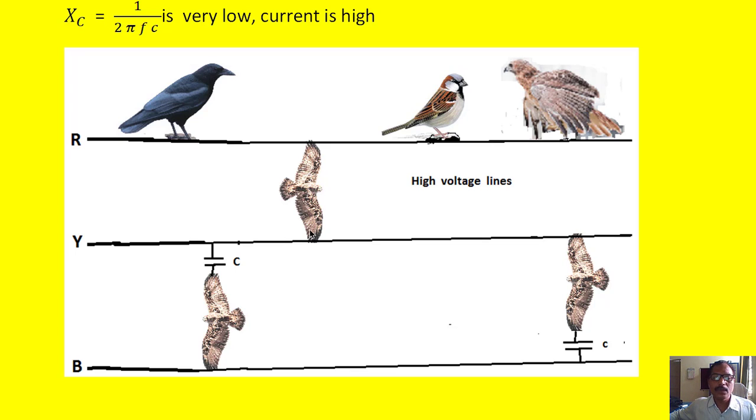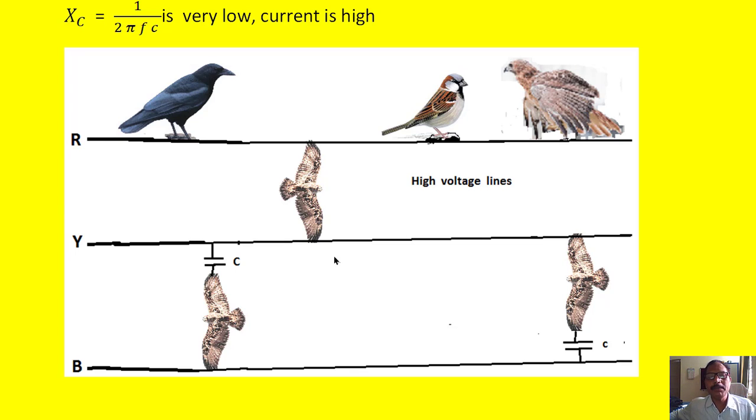Once the wings of this eagle touch both lines like this, there is a current flowing, and in between there is the eagle. The eagle has a resistance, but that resistance is very low. Because the resistance is very low, high current will flow, just like a short circuit between the two lines. Because the high current flows through this eagle, it dies because of the shock.